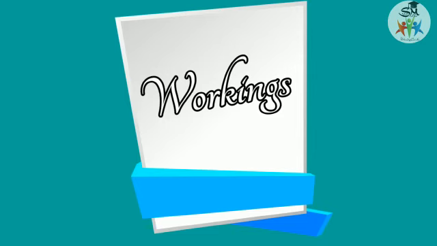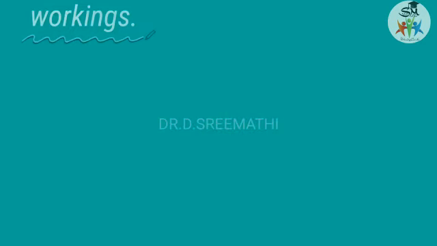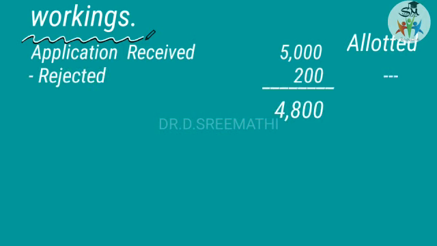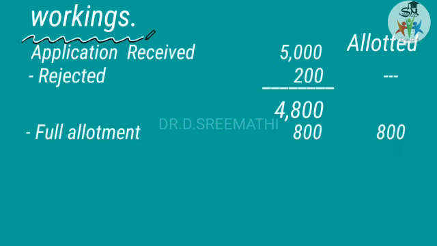So before getting into the journal entries, let us prepare a workings. So application money received for 5,000 shares. Okay, and then in another column you keep it as an allotment. And then how much is rejected? 200 shares rejected. And balance is 4,800 shares. And full allotment was made to 800 shares. So in allotment also you write 800 shares.